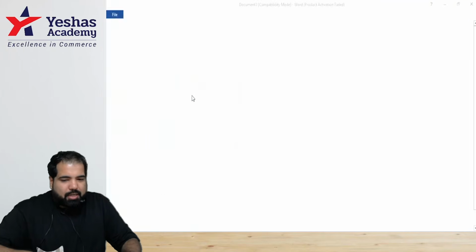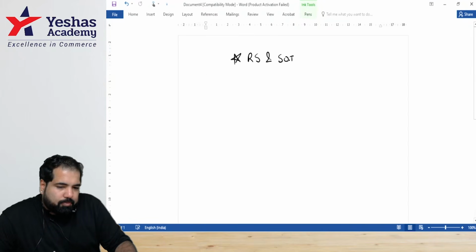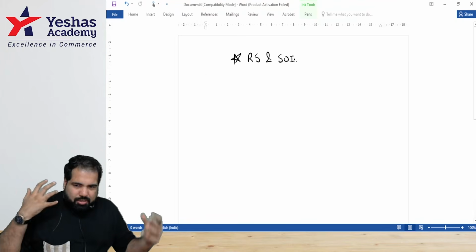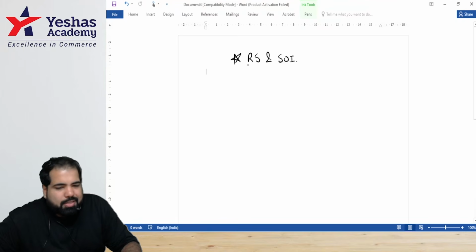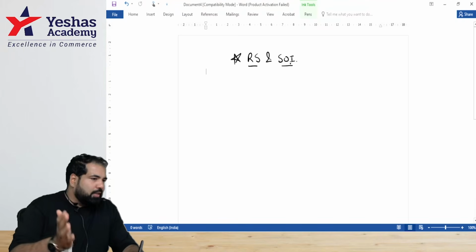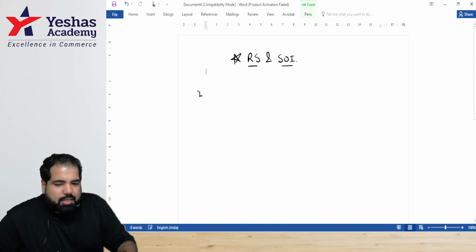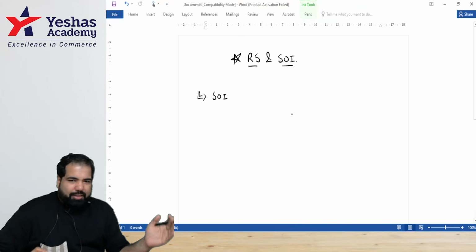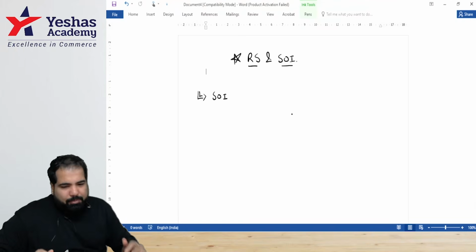Taking a new page and starting the first chapter, not technically the first chapter, but for our preparation, the first chapter, which is called Residential Status and Scope of Income. Doing a recap, try and understand whatever you can from the recap that I'm doing. Will they always ask residential status and scope of income together? Not really. They can either ask one, they can ask a second, or they can combine it and give you more marks. We'll try and revise the first thing, which is called scope of income. Everyone on the screen now. We won't have the time for you to read and look at it, so keep looking at it. If there's some problem area, let me know.